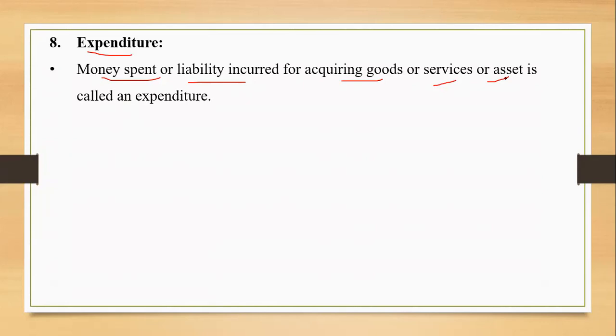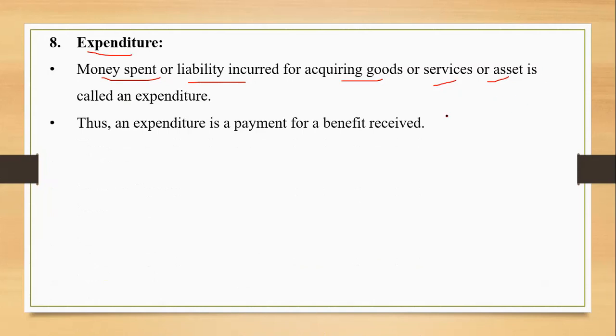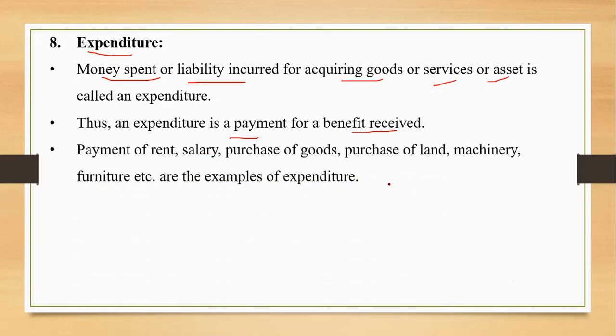The way we had the classification for receipts, same way we have classification for expenditure also. Expenditure is a payment made for the benefit received. Whenever we receive the benefit, maybe in the form of the goods, maybe in the form of the asset, maybe in the form of the services, we need to pay. That is expenditure. Examples are in front of us. Payment of rent, salary, purchase of goods, purchase of land and machinery, furniture, etc. are the examples of expenditure.